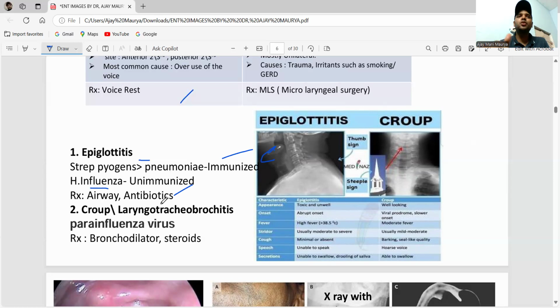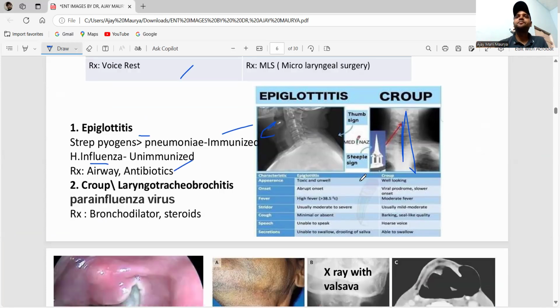Okay, what happens in croup? Croup is also called laryngotracheobronchitis. It is caused by the parainfluenza virus. Now you can see the steeple sign. This is the steeple sign, seen in croup or laryngotracheobronchitis. Treatment is bronchodilators, and you can also give steroids. Okay.